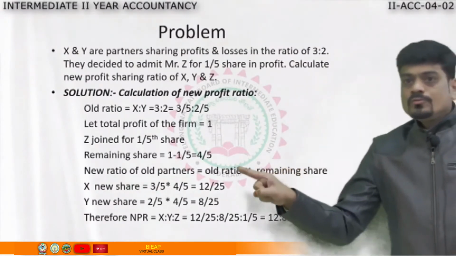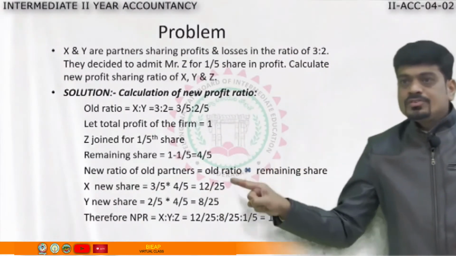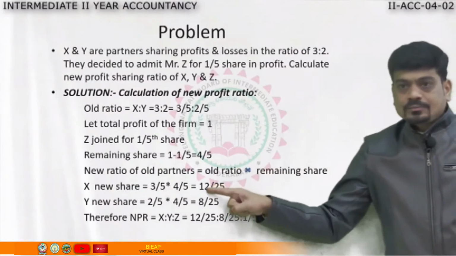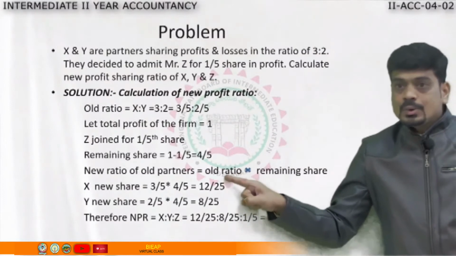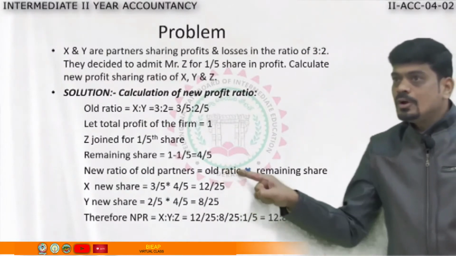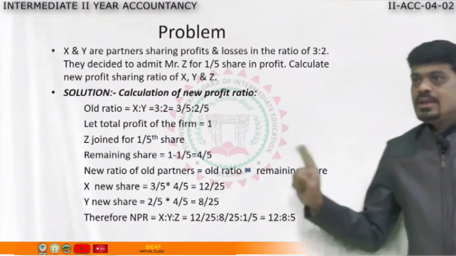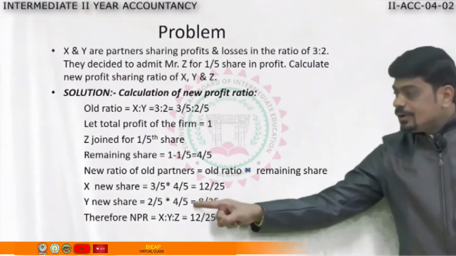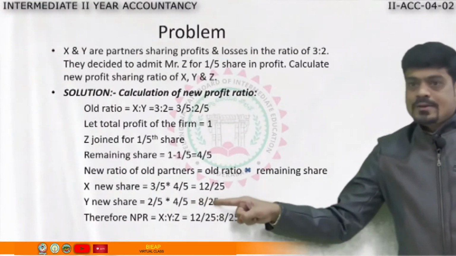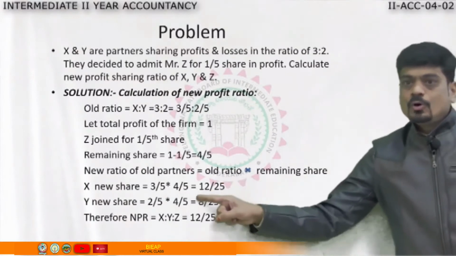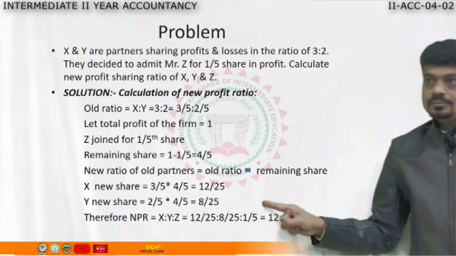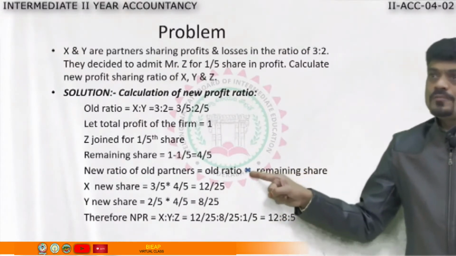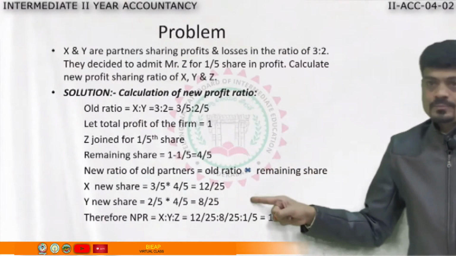So if we do for X, what was his old ratio? 3 by 5 into 4 by 5. Numerator into numerator, 3 into 4, 12. 5 into 5, 25. Like that we'll do for Y also. 2 by 5, 4 by 5. So 2 into 4, 8. 8 by 25. So we got new share of X. We got new share of Y.